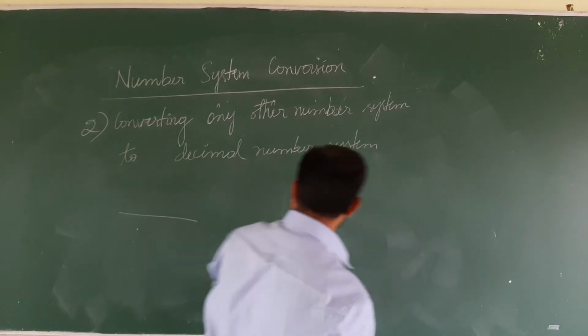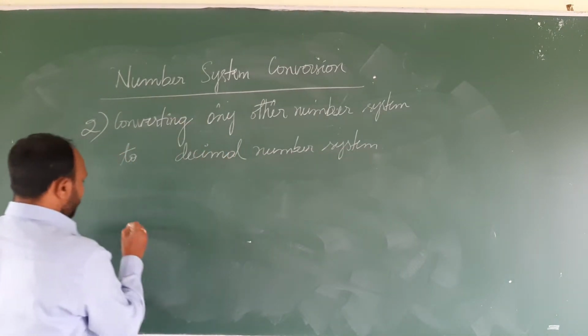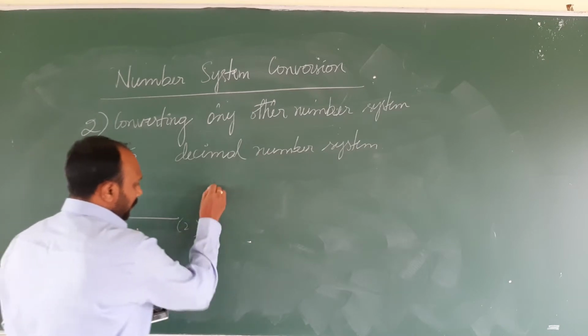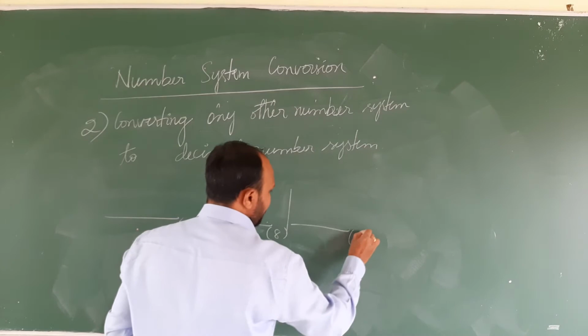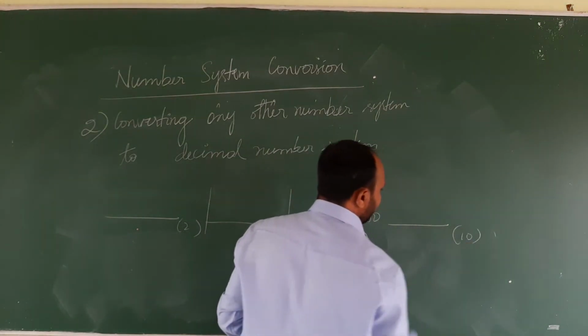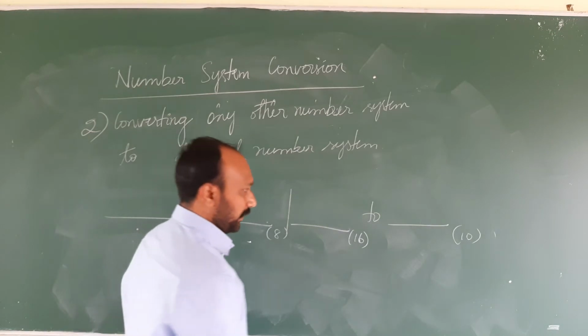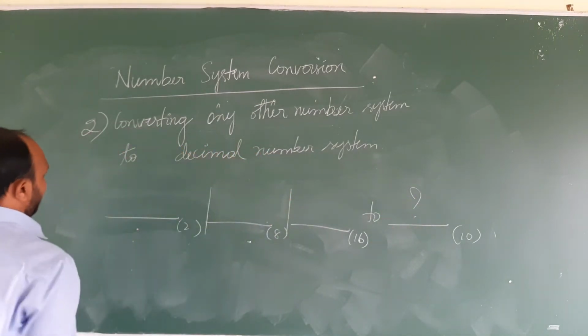That is, converting any number system, it can be in terms of binary, or octal, or hexadecimal, but it should be converted to a decimal number. You need to find the answer in terms of decimal. So this is the second variety.